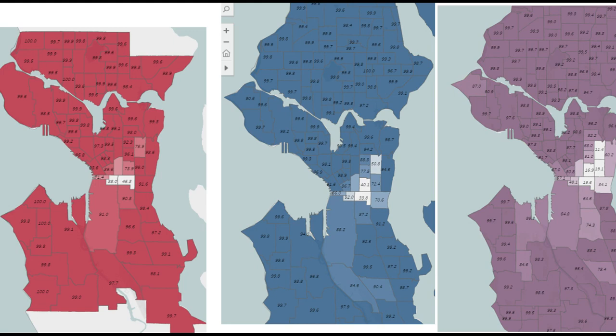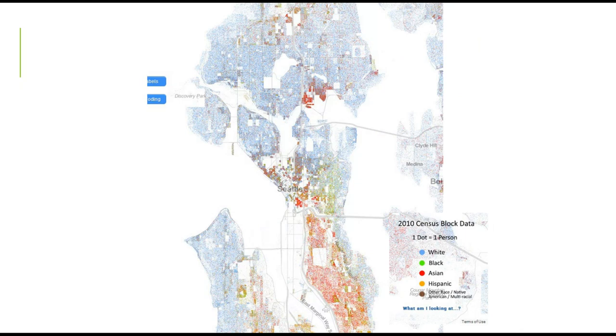You can see the continuity over time where you have the solid colors in the north and southwest parts of the city and basically all of the places that are along the water. And then there's that pocket, that Central District area, which is an International District, which tends to be more diverse, where you have fewer white folks living in those neighborhoods. So there are the elements of segregation, and there are policies that are going to cause that. And so that's the why does this continuity happen as you're looking at these three maps.